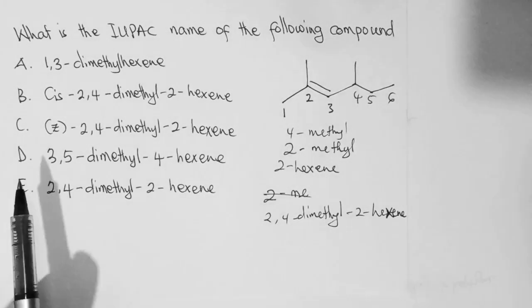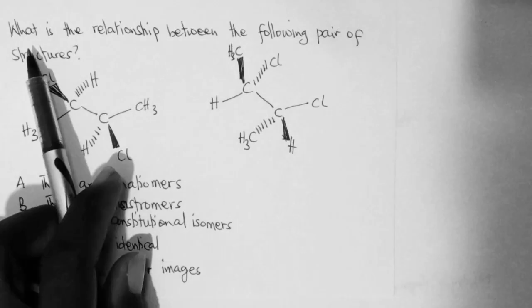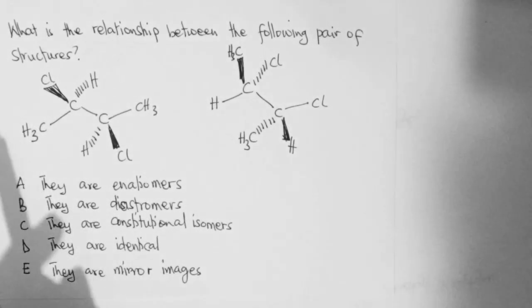So the answer is C. E is 2,4-dimethyl-2-hexene. What is the relationship between the following pairs of structures?